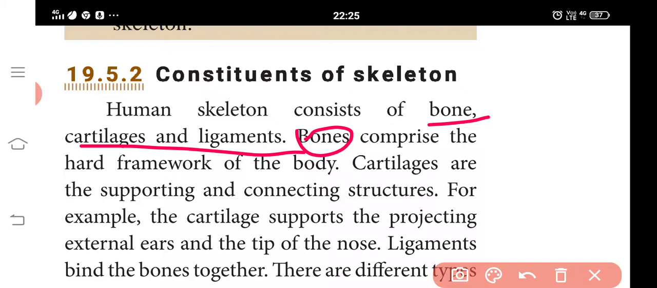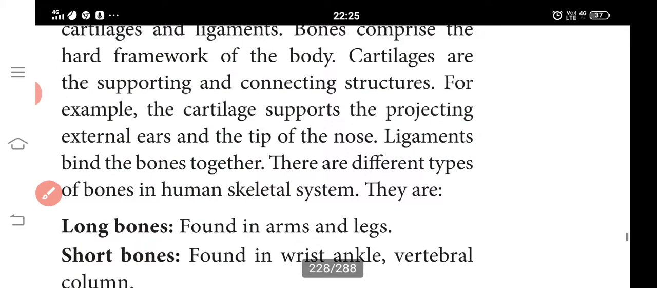The bone is a hard framework. It gives structure to the body. Next, cartilages support the body. For example, the projecting external ears and the tip of the nose are made up of cartilages. Movement takes place in this region. So ligaments bind the bones together.